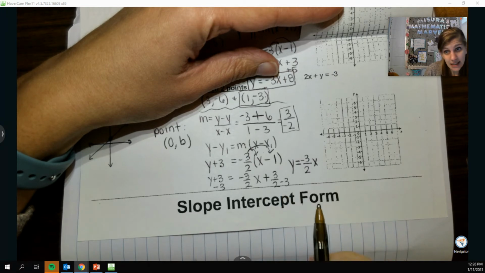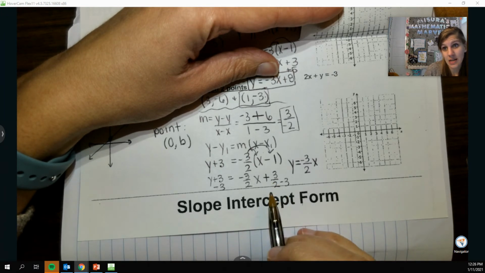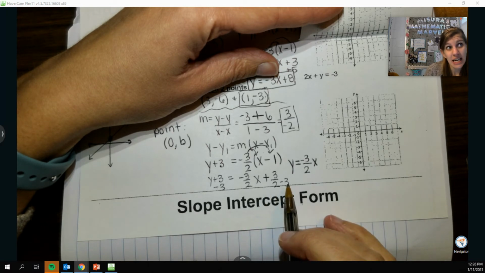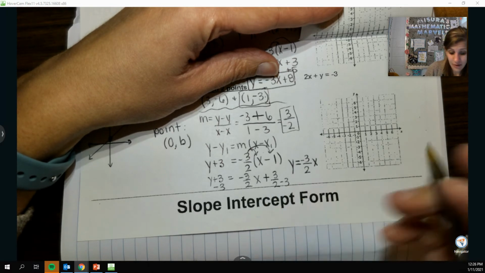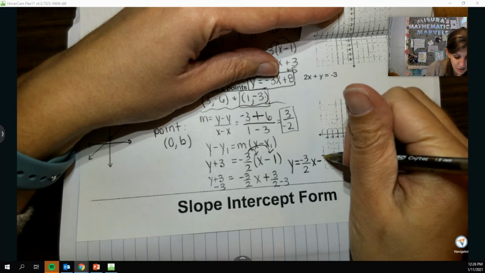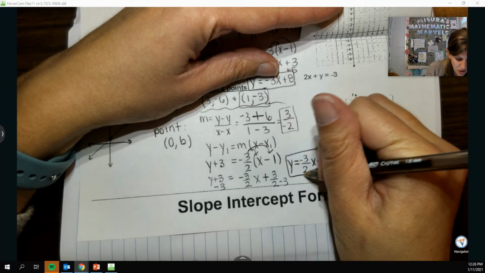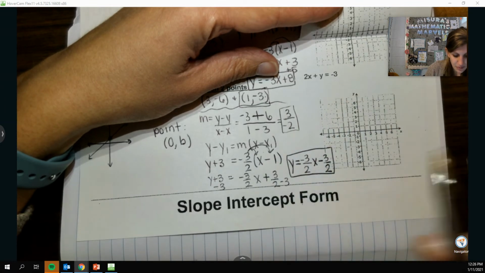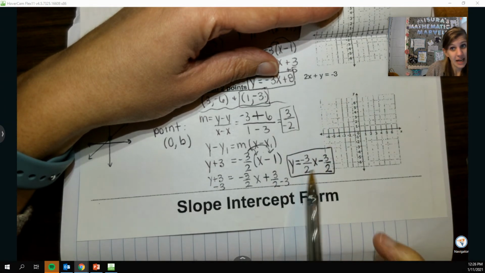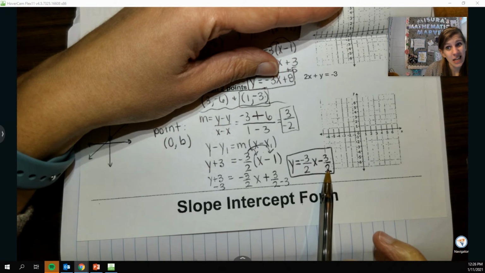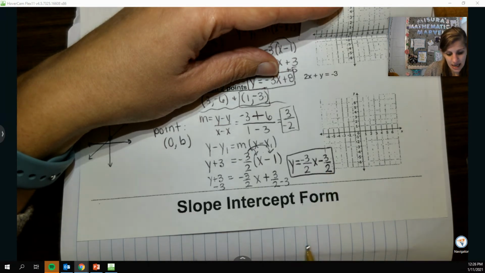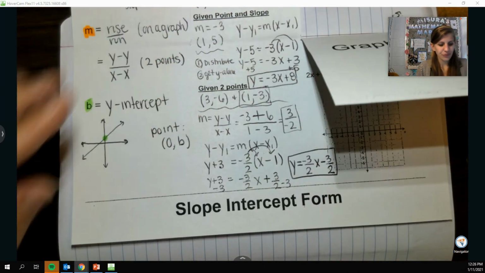So it might be easier to think of 3 over 2 as 1.5. And 1.5 minus 3 is negative 1.5. So still negative 3 over 2. And then you're in slope-intercept form. I can see my slope. I can see my y-intercept, as not pretty as it is. And yeah, there you go.